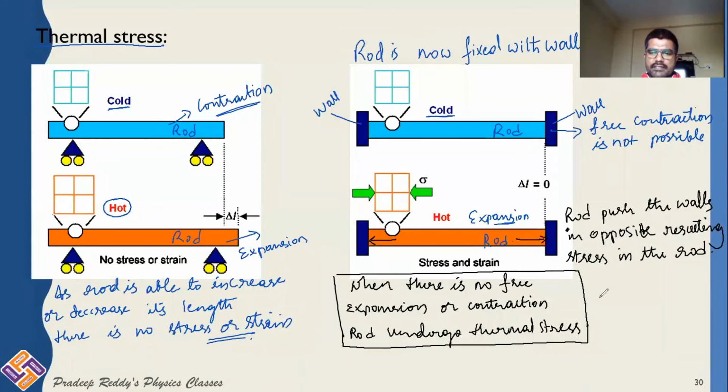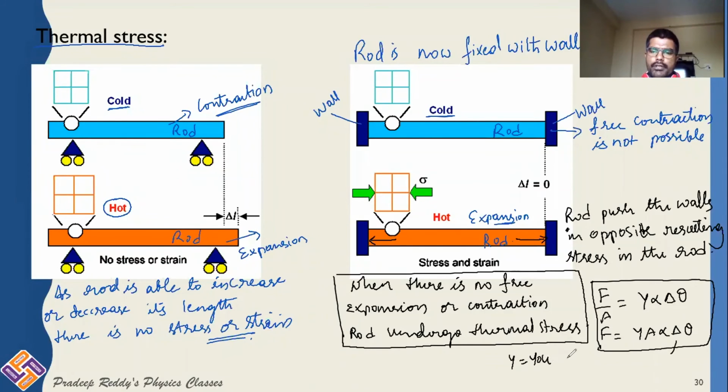And this thermal stress is F by A, which is equal to Y alpha delta theta, and the thermal force F is equal to Y A alpha delta theta. These are the equations which you should remember, where Y is called Young's modulus, alpha is the thermal coefficient, A is the area of cross section, and delta theta is the change in temperature.